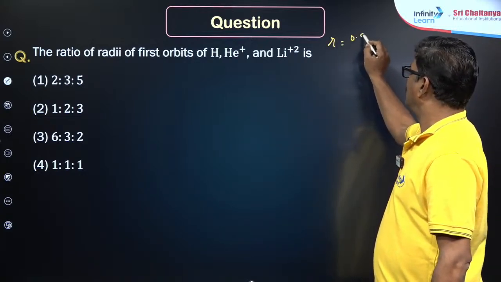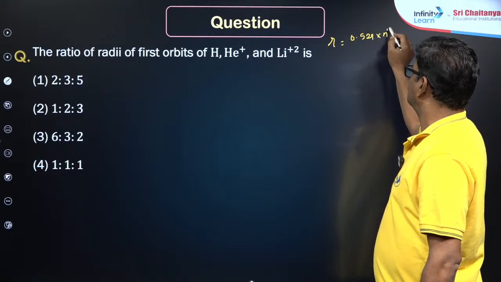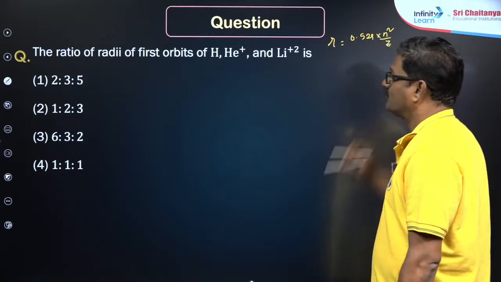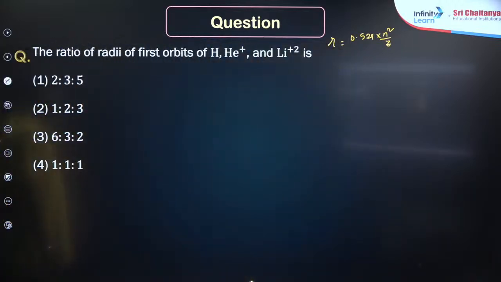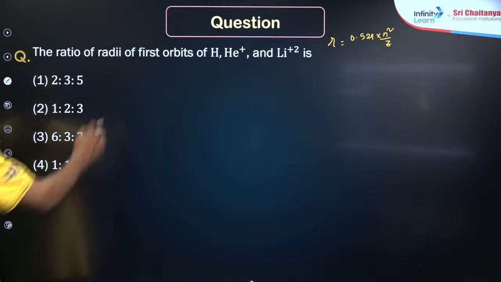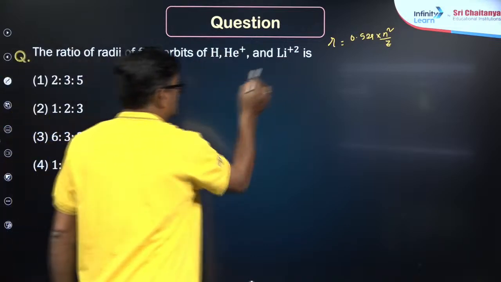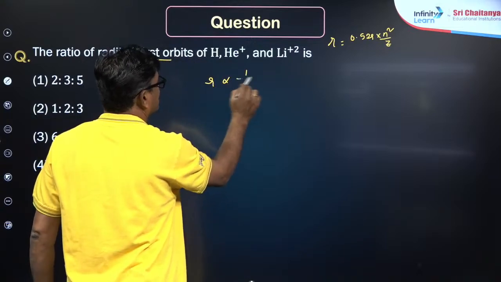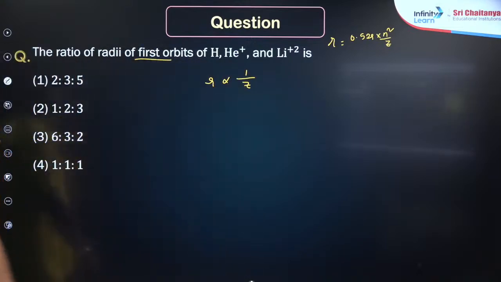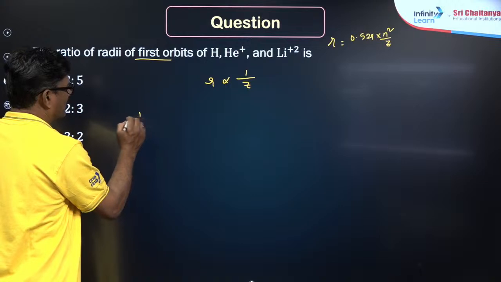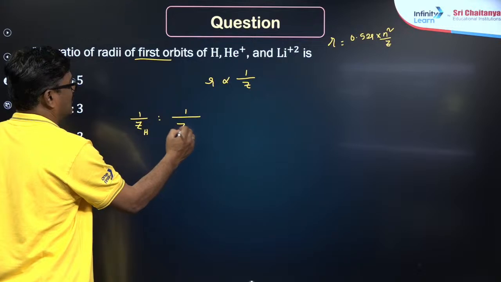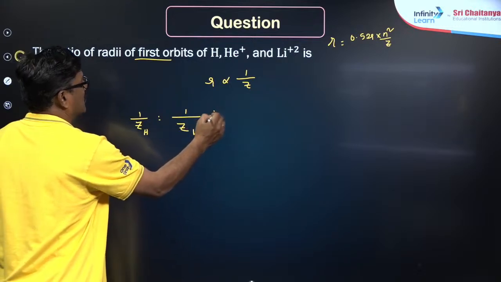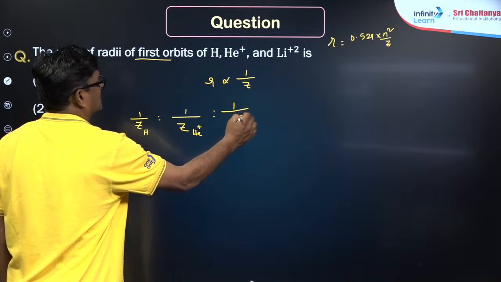Radius is equal to 0.529 into n square upon Z. For the first orbits, n is the same for all, so the radius is inversely proportional to Z. So it is going to be 1 by Z of hydrogen is to 1 by Z of helium plus is to 1 by Z of lithium 2 plus, right.